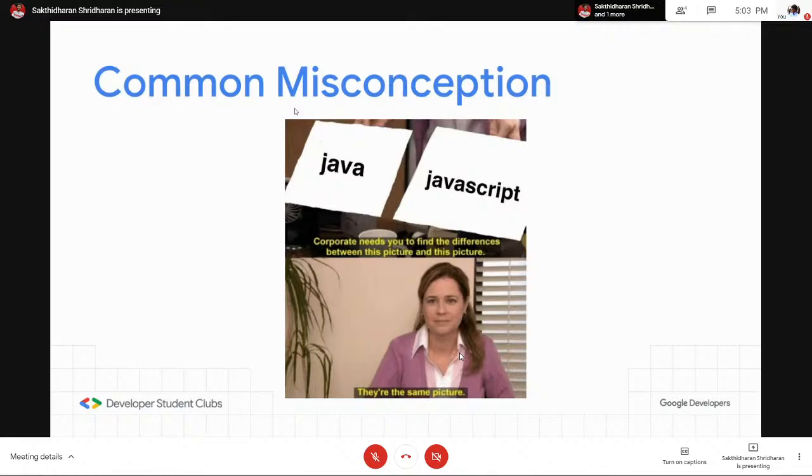The founders of JavaScript added the name Java to it as a marketing strategy, because at that time Java was really popular, and they wanted everyone to use this weird language called JavaScript.